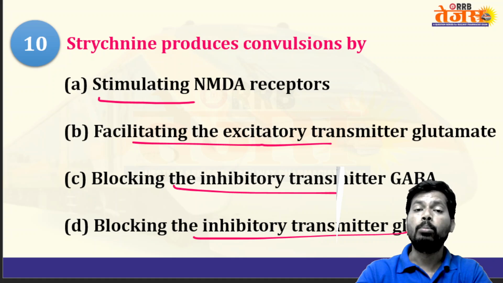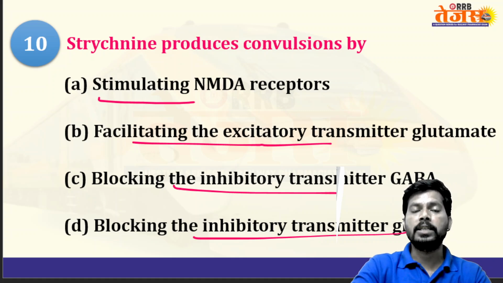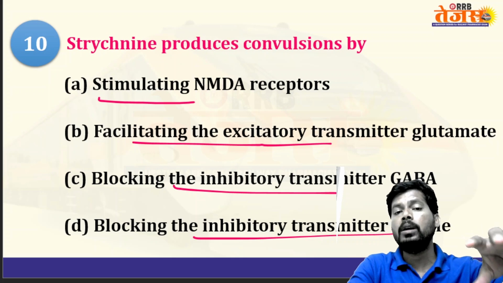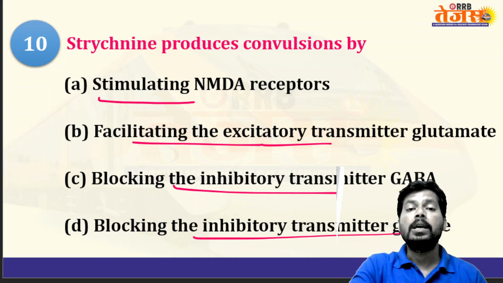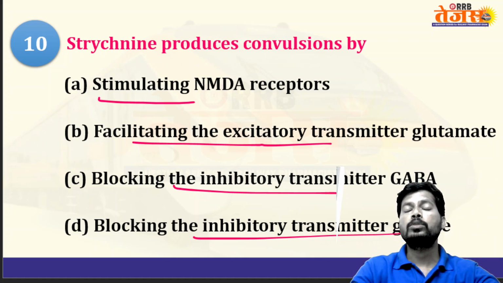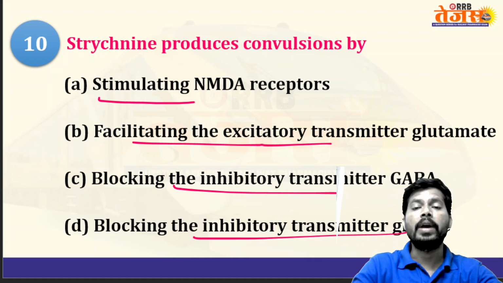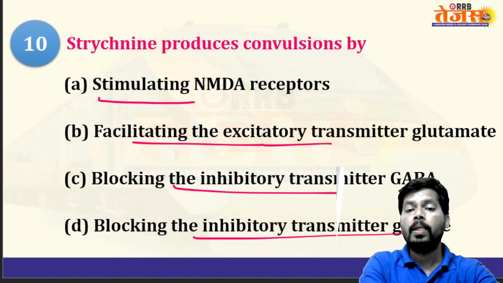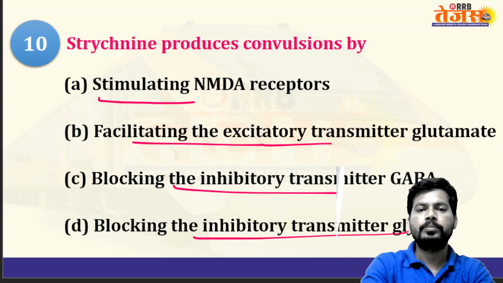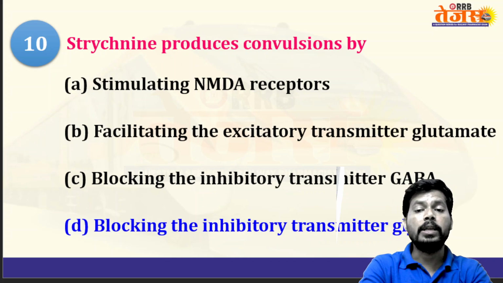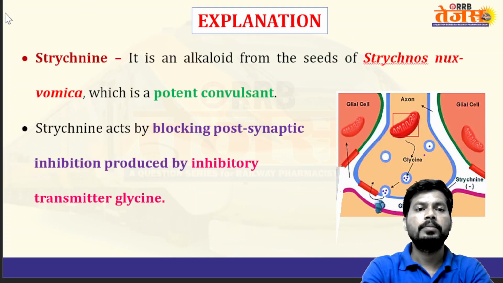Strychnine blocks the inhibitory transmitter glycine, decreasing the inhibitory neurotransmission of the central nervous system and spinal cord, and produces convulsions. Decreasing the inhibitory neurotransmission increases the domination of excitatory neurotransmission. So strychnine acts by blocking the inhibitory transmitter glycine.